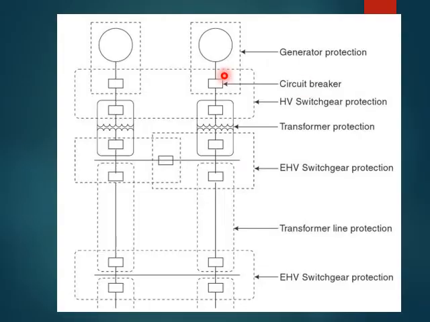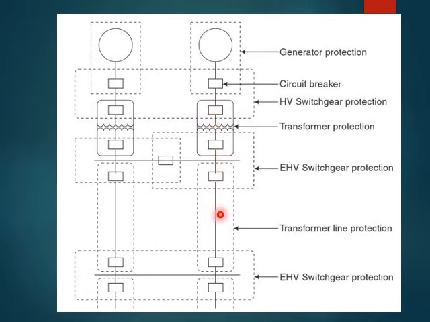So here is the part. We have discussed only this part. What if we have one more adjacent to this same connection? As I said, the power station will have more than two generators. Why? Because if one of the generators fails, the other generator has to supply the power, or generate the power. So this is again from this side. This is a generator zone protection. It has its circuit breaker, right? This is a transformer protection. It has two circuit breakers on both the sides, right?